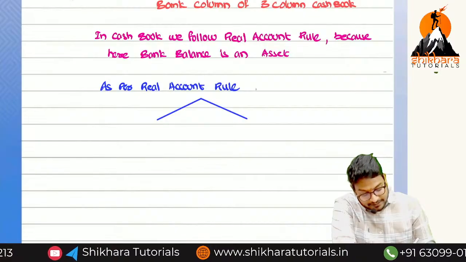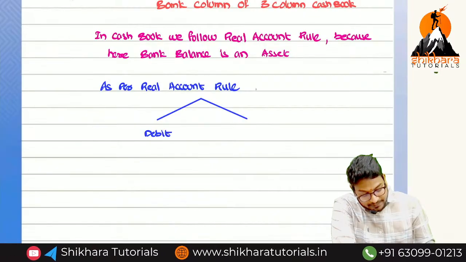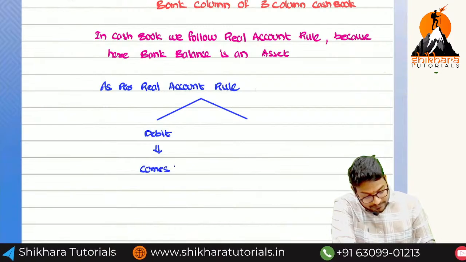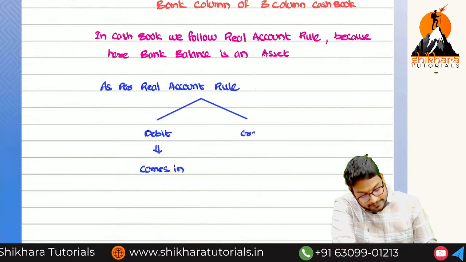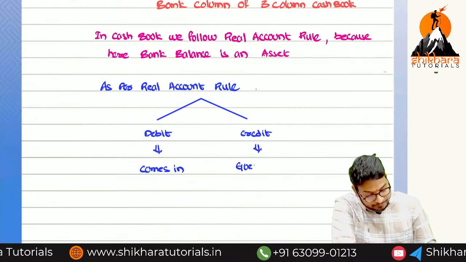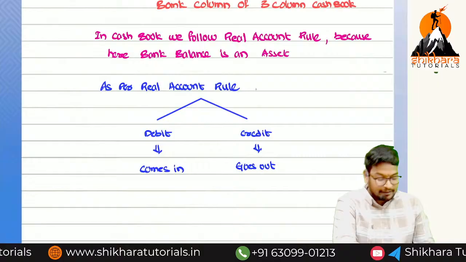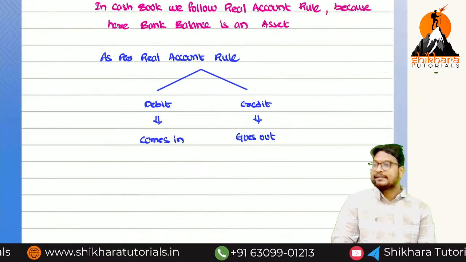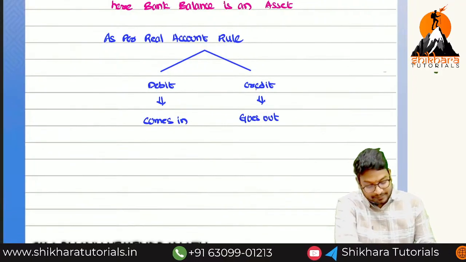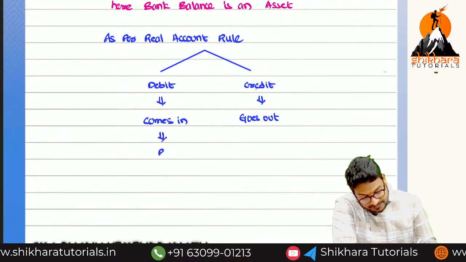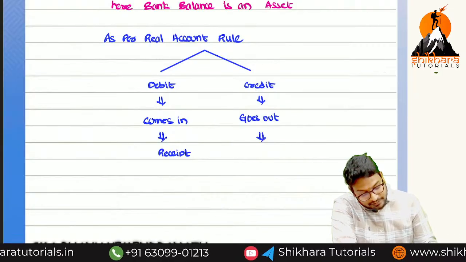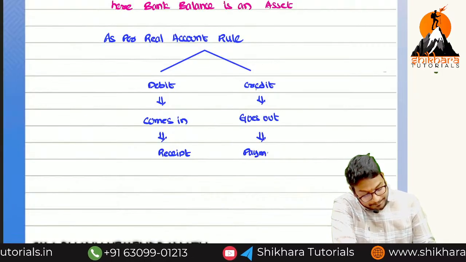What is the debit? Debit is equal to what comes in, and credit is equal to what goes out. Comes in we can call receipts, goes out we can call payments.